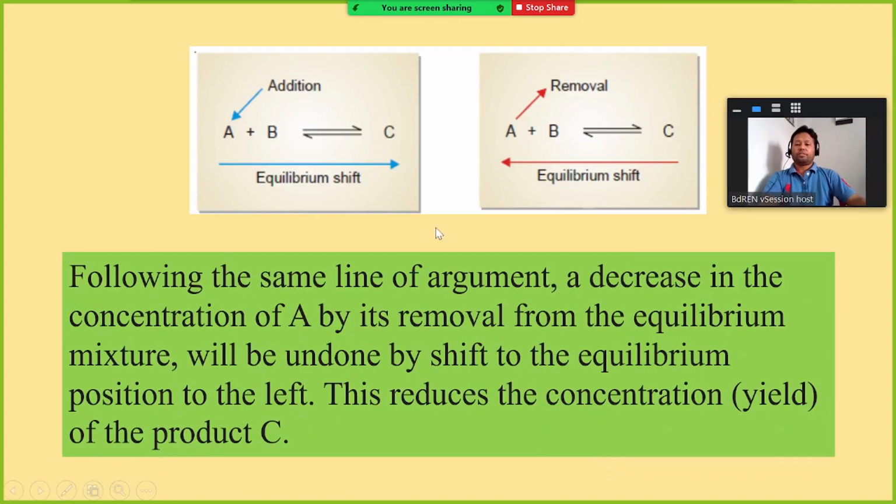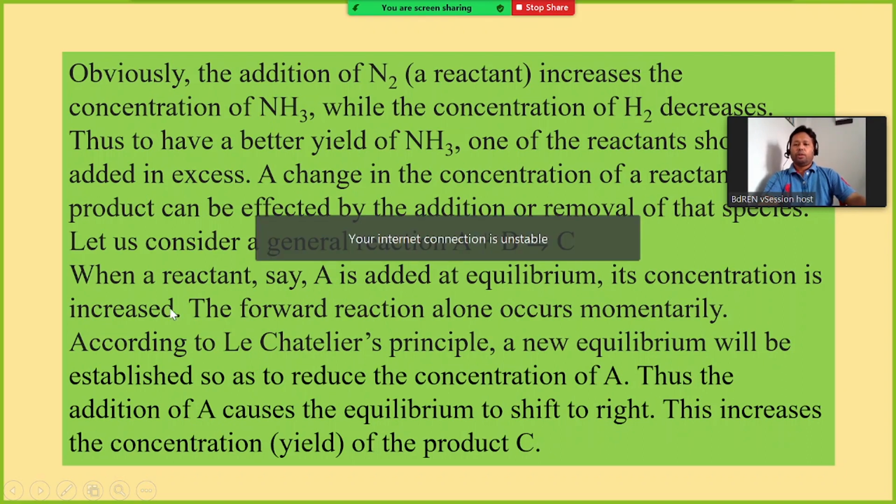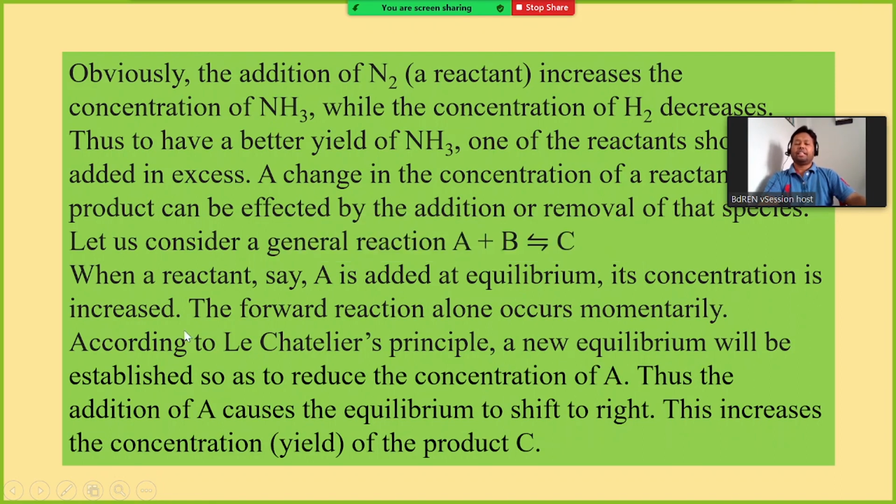Now here you can see, there is another thing remaining. Let us consider a general reaction, A plus B forming C. When a reactant, say A, is added at equilibrium, its concentration is increased. So here previously we increased the concentration of nitrogen.